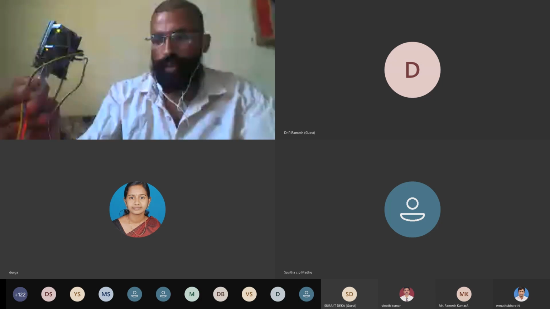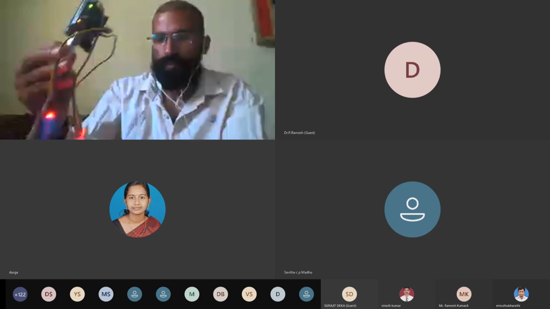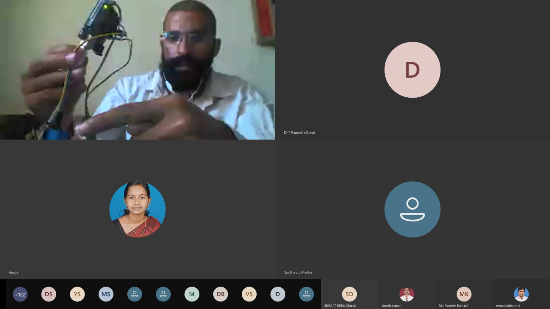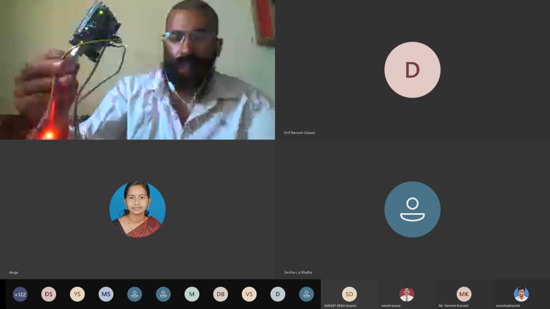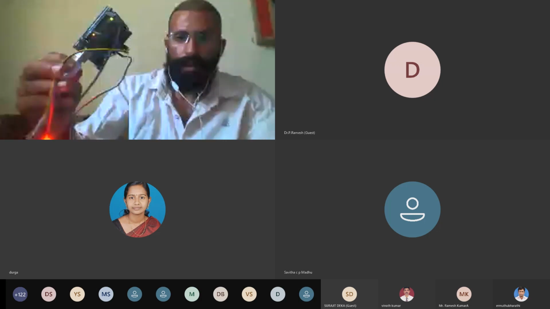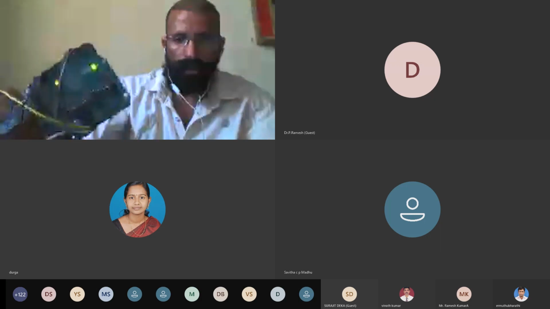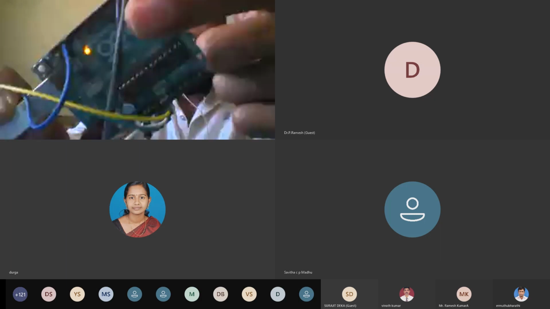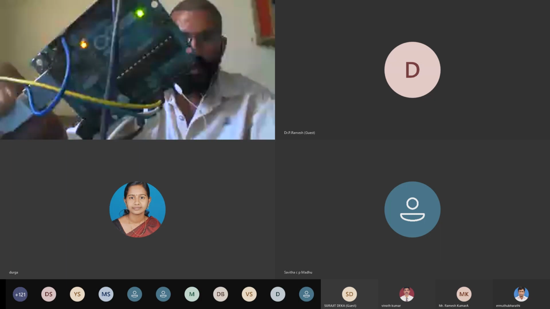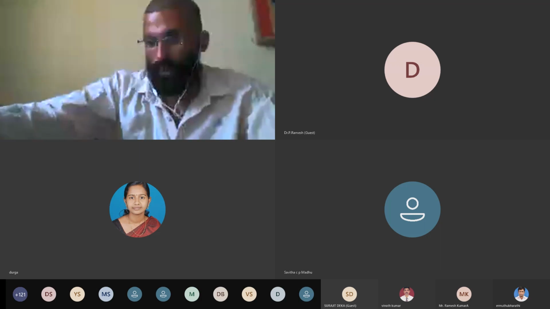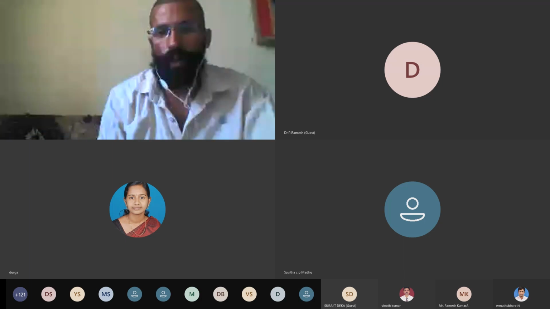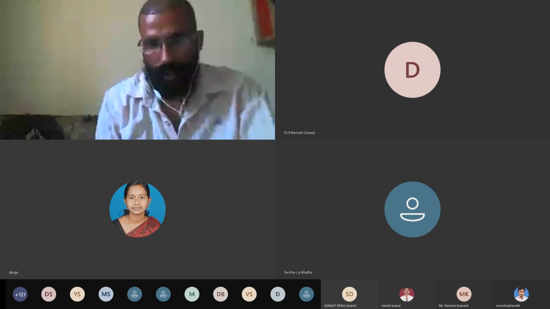Yes, now you can see there is one LED blinking over here. This LED is connected on pin number 13. That is the relay LED. This one is my Arduino. You can see there is one LED also blinking on the Arduino. That is the pin 13 LED. I have connected one relay over here for connecting my AC appliance. So you can control an AC appliance also. That I'm going to do right now, how you can control your AC appliance using this Arduino. So let's continue over here.